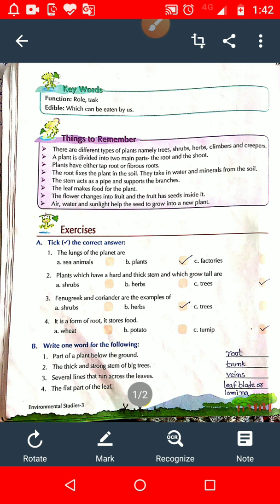So fenugreek and coriander are examples of which type of plant? Are they shrubs? No. Are they trees? No, because they are not tall. So the right answer is option number B, herbs. They are plants with soft and weak stem, and they also have a very short life. So option number B, herbs, is the right answer.